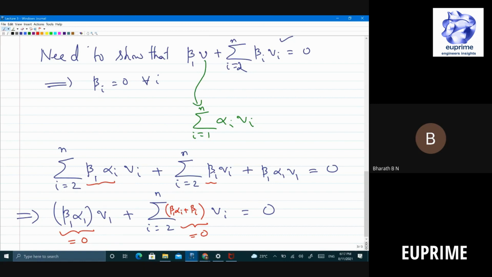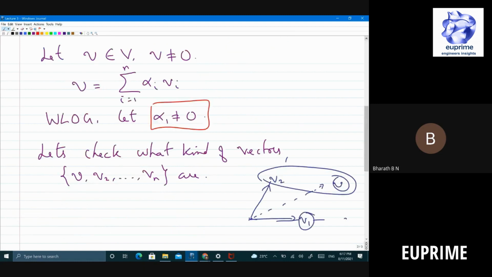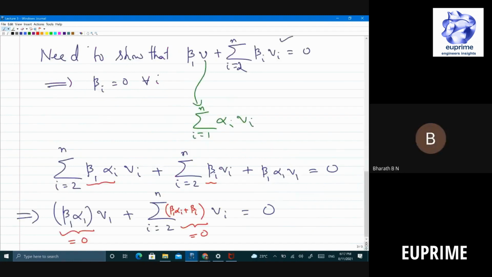So what does this imply? Of course beta 1 times alpha 1 is 0. But what can you say about alpha 1? Alpha 1 cannot be 0. Therefore, you can say beta 1 is 0. Do you agree? So if beta 1 is 0, of course, all these terms will be 0.